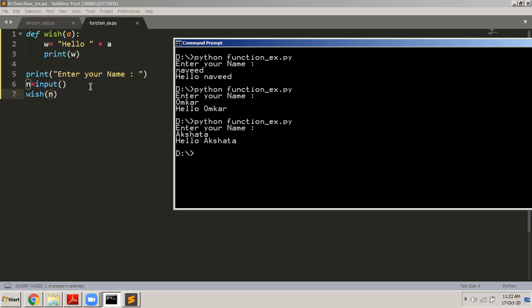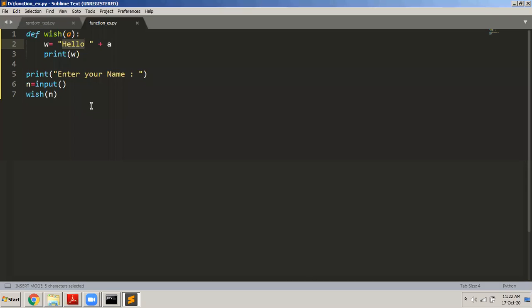I hope you understood the program. The program will read the name from the user, pass it to the function, and then the function will wish you by putting a message hello here.